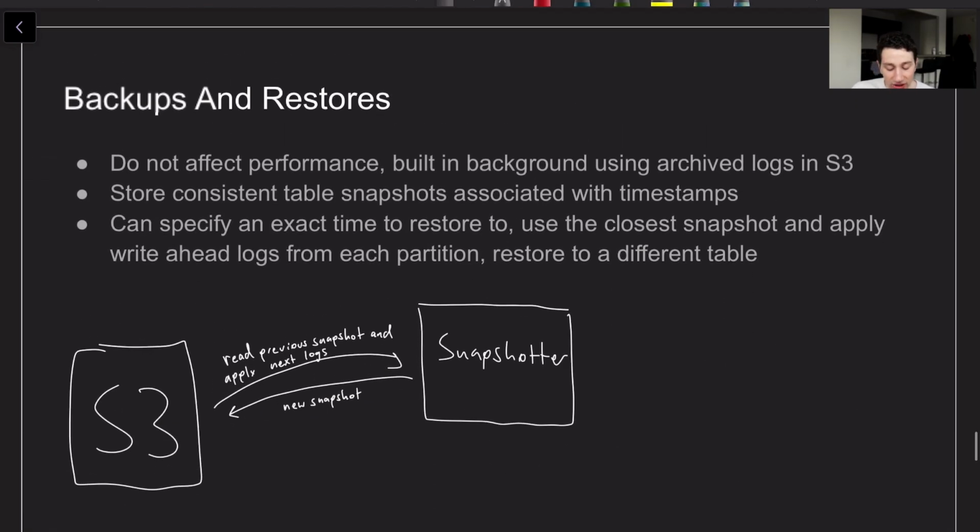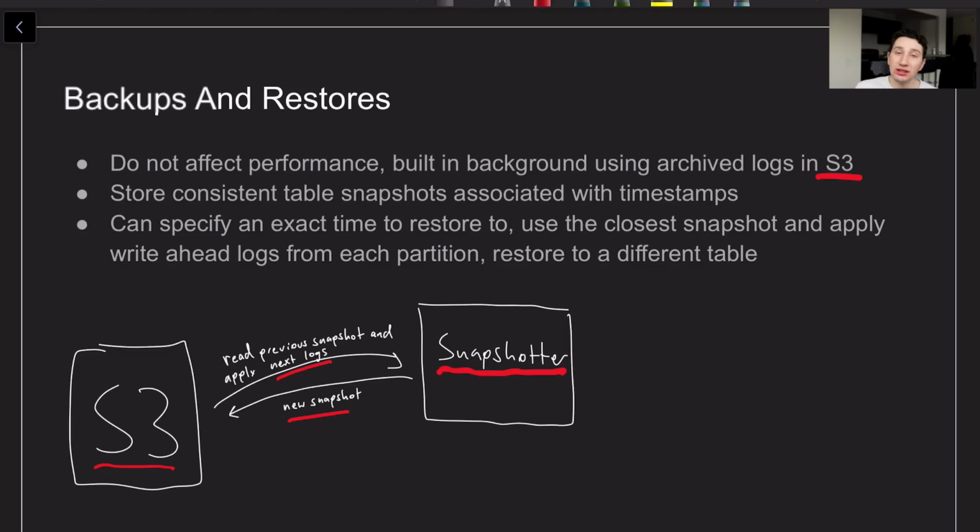Another quick thing to touch upon is this concept of backups and restores. Like I mentioned, we've got a bunch of archived logs in S3, and what you can do with those is occasionally snapshot the state of DynamoDB. All you have to do is have this periodic snapshotter component running in the background, reading those logs, building up local state, submitting a new snapshot to S3, and then doing the same exact thing where you're reading all of the next logs, creating a new snapshot, and applying them.